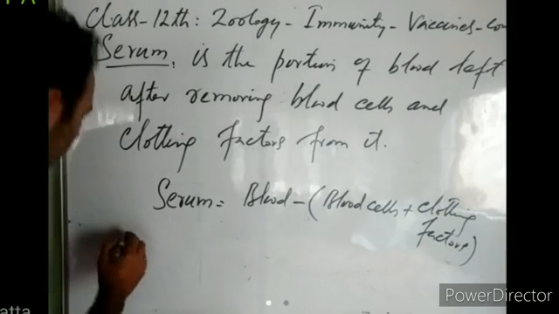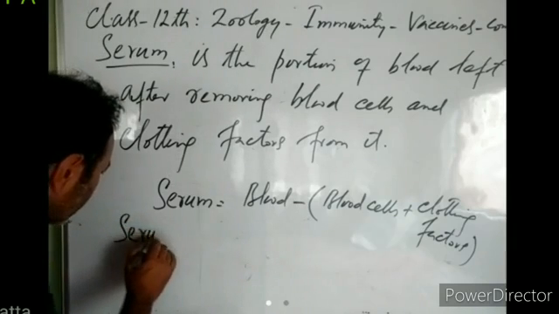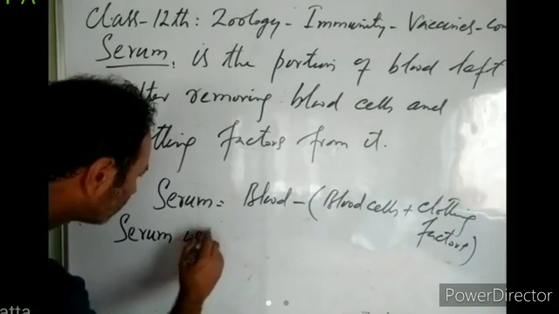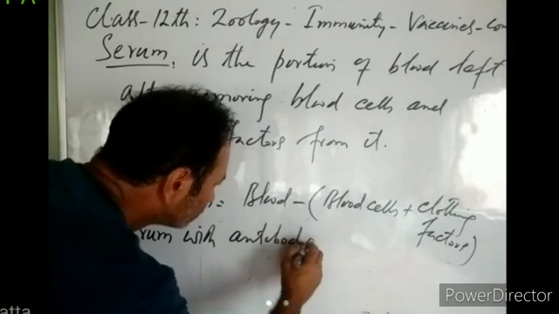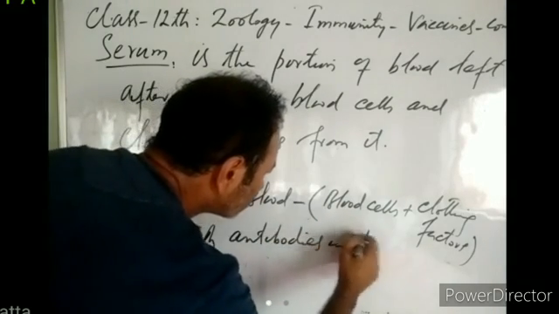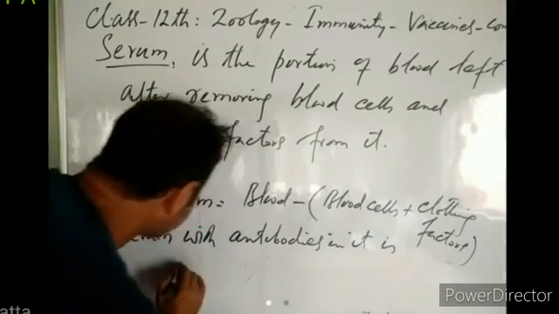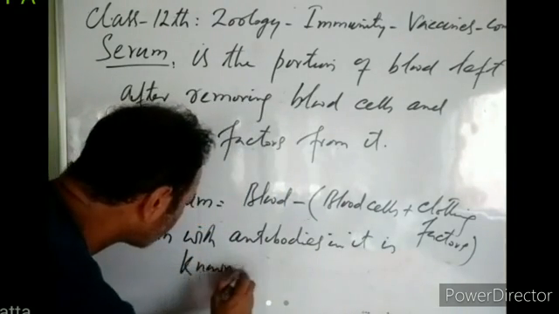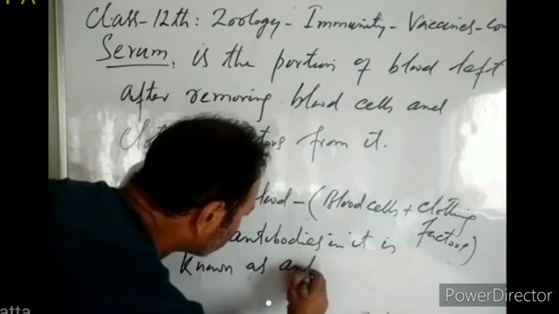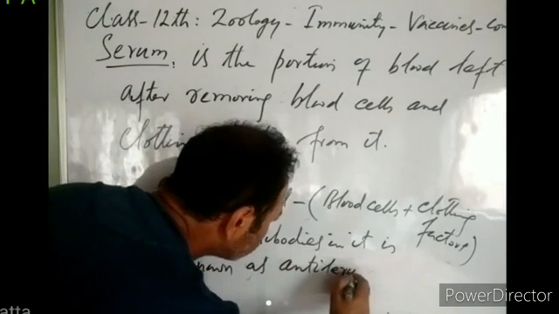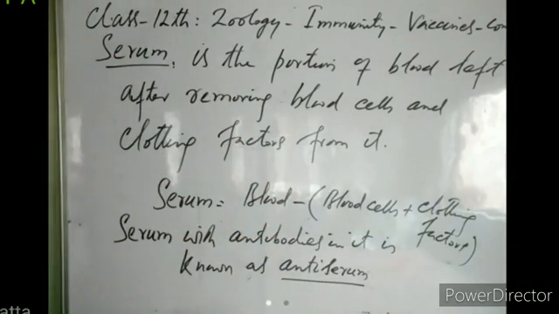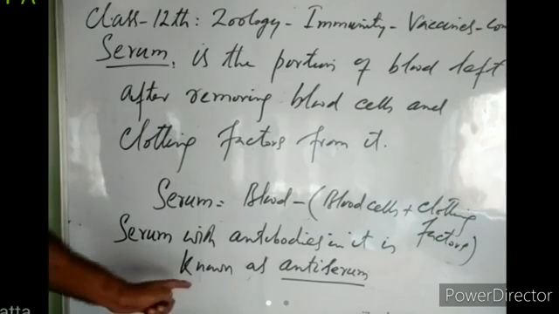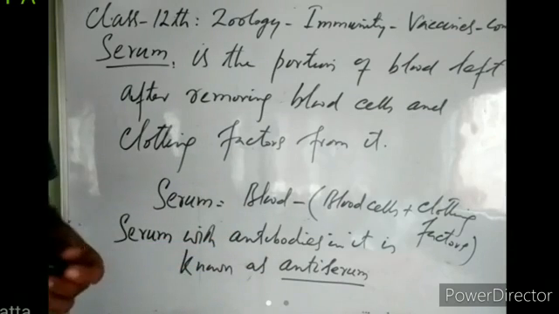Serum with antibodies in it is known as antiserum.